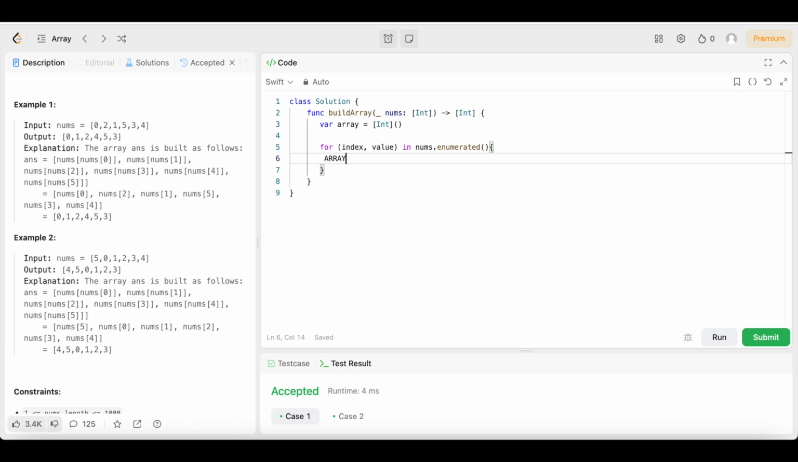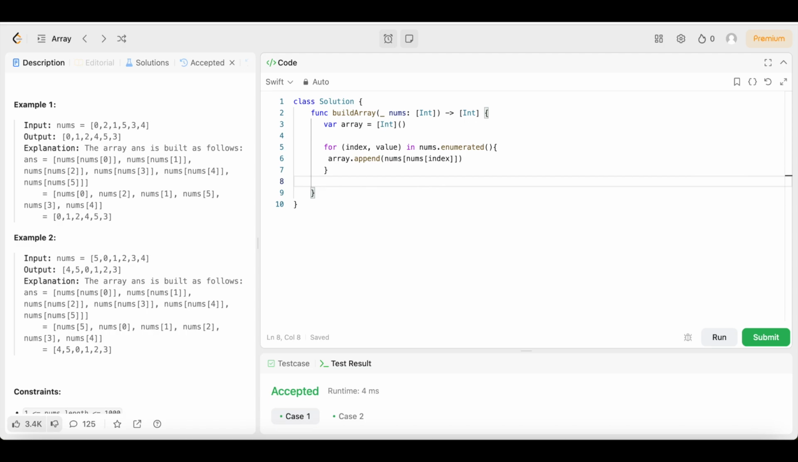We're just going to say array dot append. And we are going to append nums. Then open up the array brackets, then open up the array brackets again and just say index. So this is our nums of nums index. Then we're just going to come down here and say return array, guys. And it was that simple. It was really that simple. We just had to append the nums of nums index, guys.